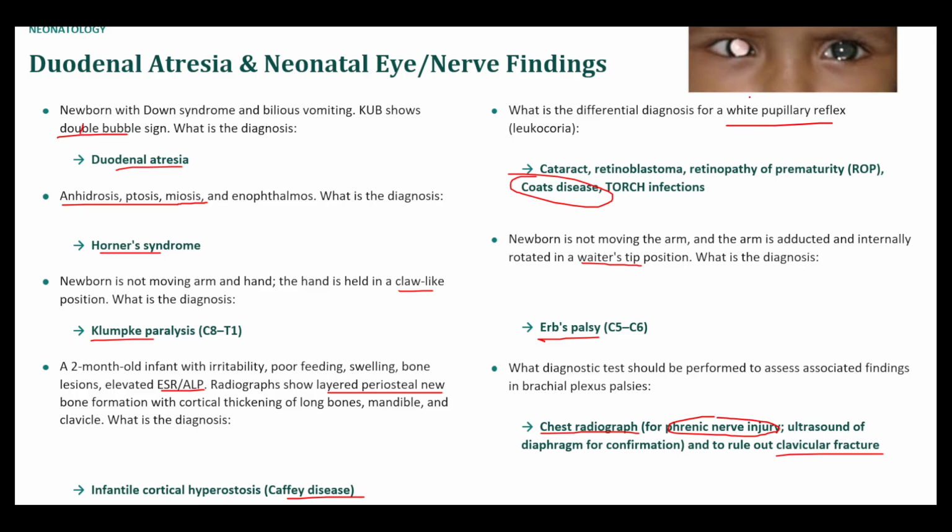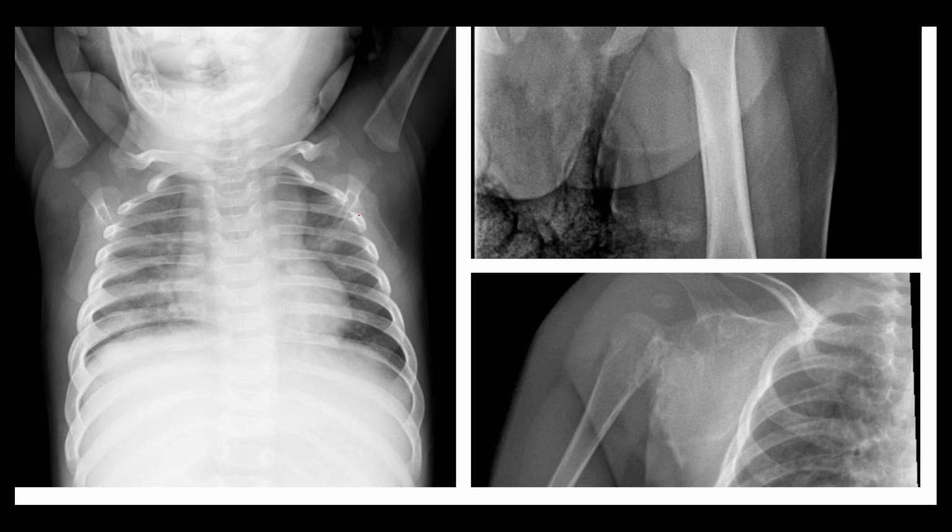And this is a picture of what that absent red reflex or white pupillary reflex looks like. Okay, so I think this is trying to show Caffey disease or infantile cortical hyperostosis. So one of the things that you can notice here is there's a bit of inflammation or periostitis of the lower ribs on the right side here. So you can compare that to the ribs on this side. I think they just look a bit thickened. There's a bit of inflammation there.